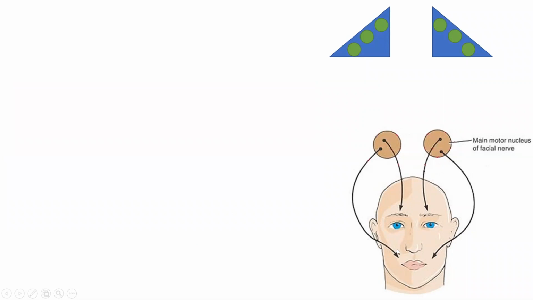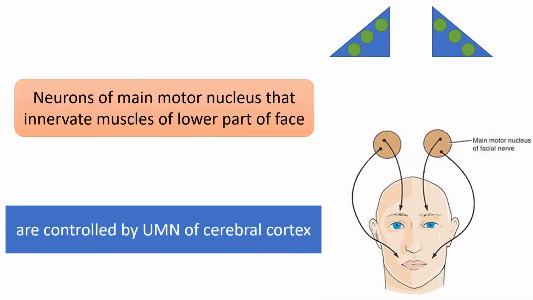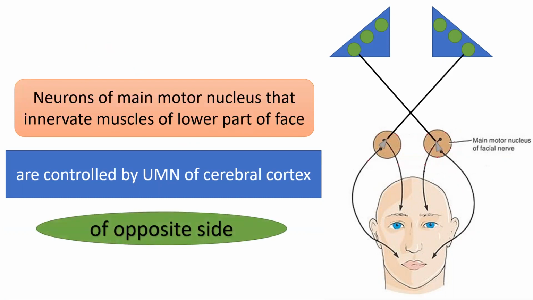But the muscles which are located at the lower part of the face are controlled by other neurons of the facial nucleus. And these neurons are controlled by cerebral cortex of opposite side only. So this control is only contralateral control from the opposite side.